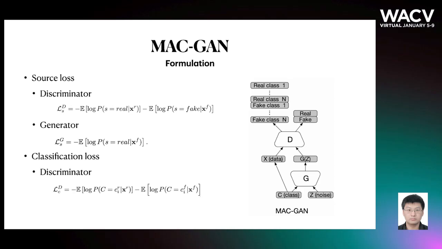For a dataset with n classes, the auxiliary classifier in MAC-GAN represents a probability distribution over two n-class labels. Specifically, the classifier contains both a fake node and a real node for each class. For the classification loss, the discriminator is trained to assign each real sample to the correct real class and each generated sample to the correct fake class. On the other hand, the generator is trained to maximize the probability to assign each generated image to the correct real class rather than its corresponding fake class.